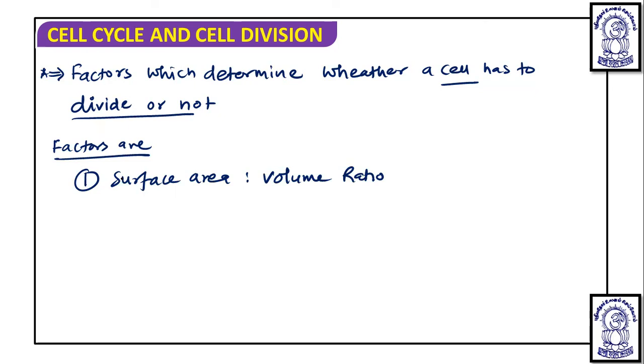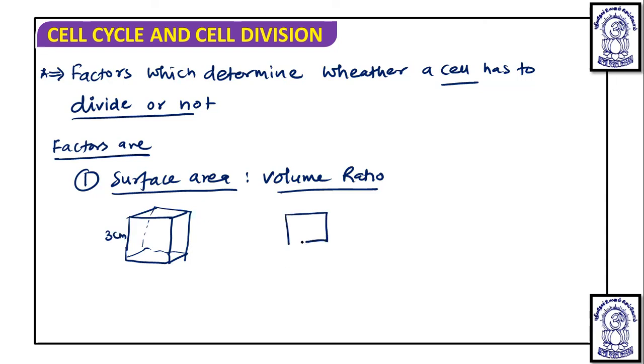If you want to understand how the surface area to volume ratio helps the cell to divide or not, suppose we take one cube whose length, breadth and width is 3 centimeter.